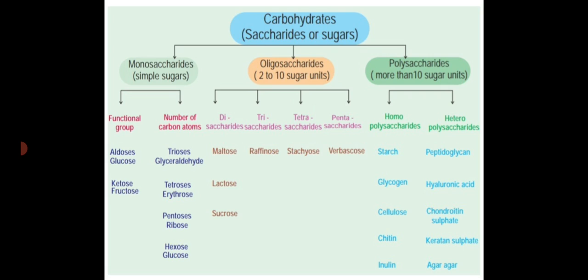Then polysaccharides are divided into homopolysaccharide and heteropolysaccharide. Homopolysaccharide examples are starch, glycogen, cellulose, chitin and inulin. Heteropolysaccharide examples are peptidoglycan, hyaluronic acid, chondroitin sulfate, keratan sulfate and agar-agar. So these are all the different classifications of carbohydrate with the examples.